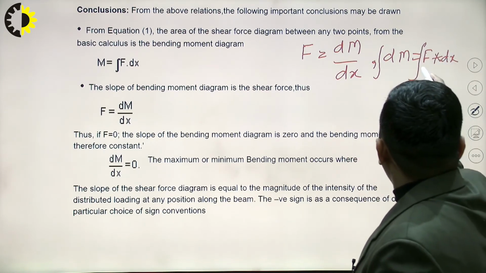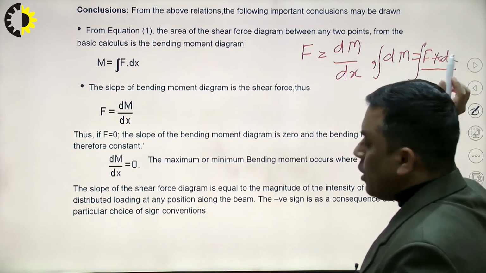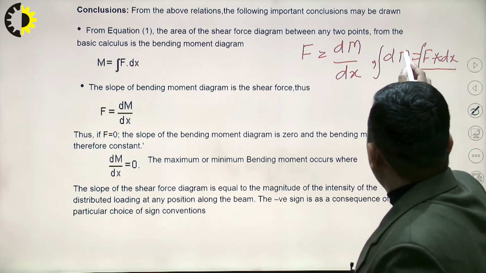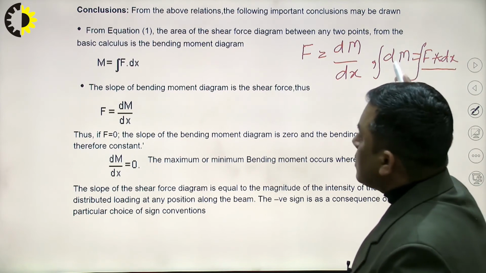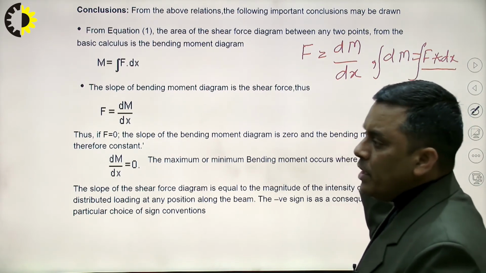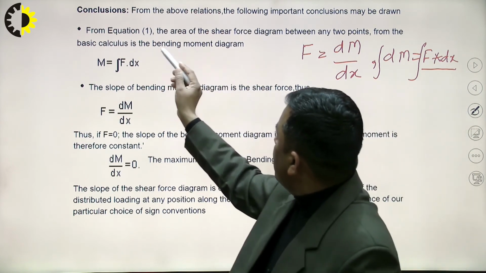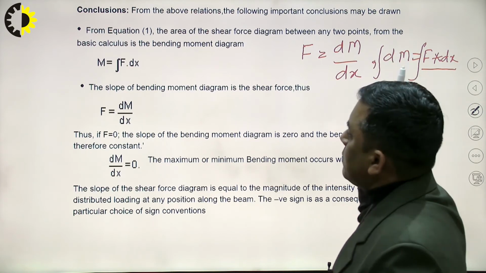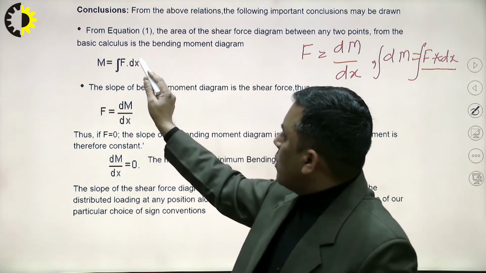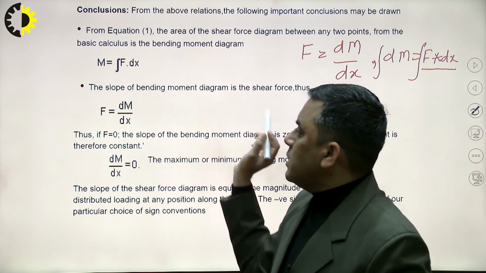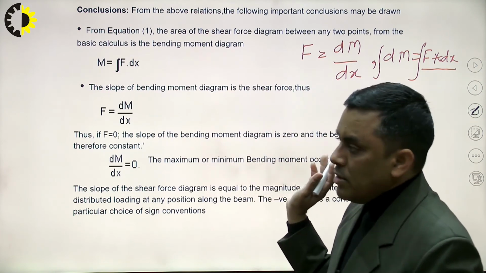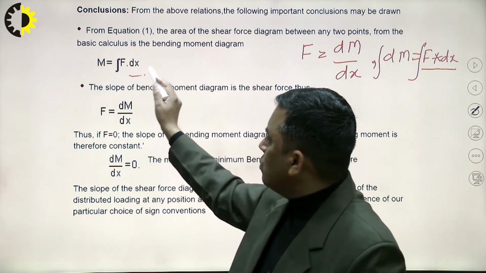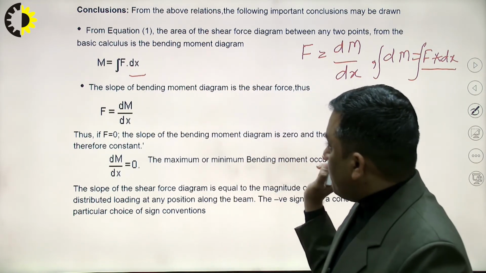then what is this? This is the area of the shear force diagram, which is equal to the change in bending moment between 2 points. So this is what is written over here. The area of the shear force diagram between any 2 points, from basic calculus, we can say is the change in bending moment. So the change in bending moment between 2 points can be calculated through the area of the shear force diagram.